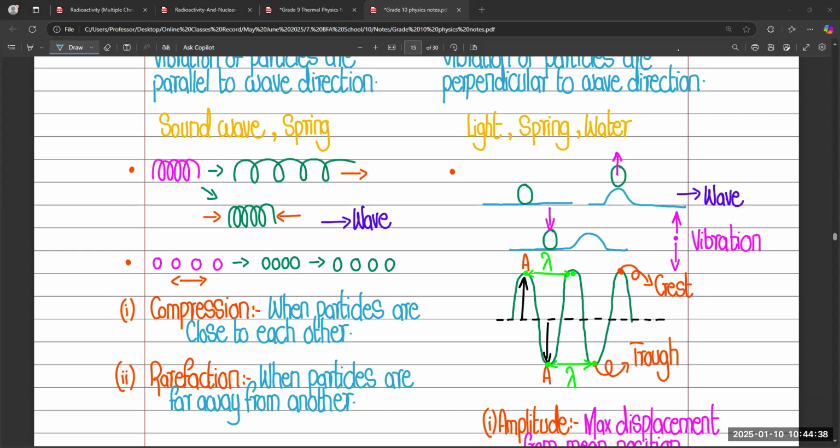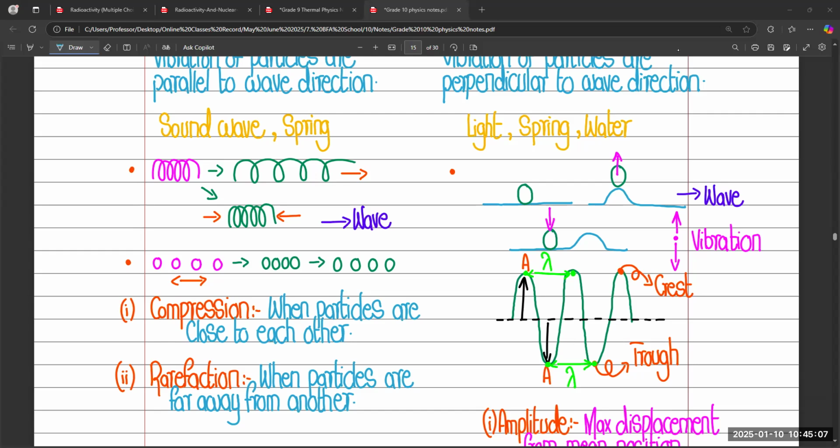Sound waves: when you are talking to someone, the energy from our body is transferred to the air particles. When it is transferred to the air particles, air particles collide with one another, just like snooker balls.